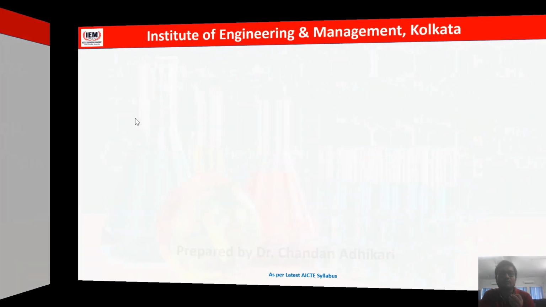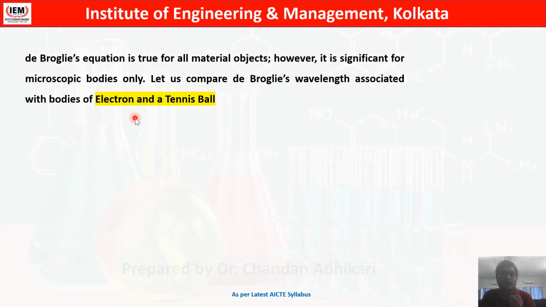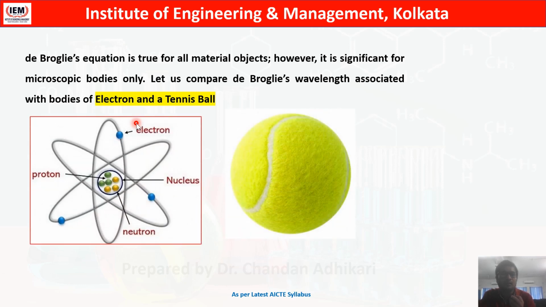Now, another very important phenomenon that de Broglie has given. De Broglie told that this wave character can be shown by any material. But if we consider, let's say, an electron and a tennis ball, and try to compare their wavelengths, then what will happen? Let's find out.